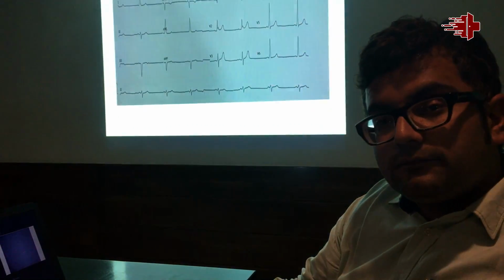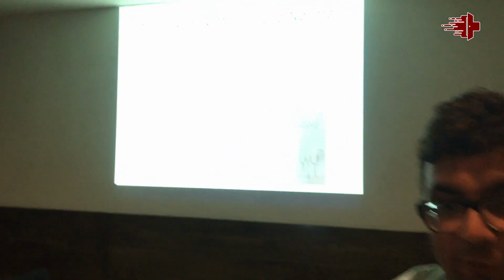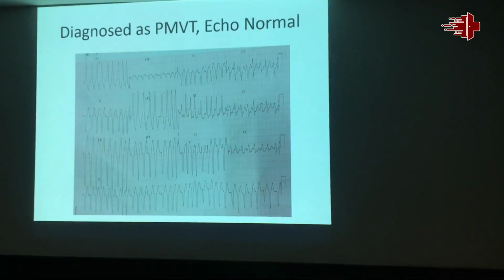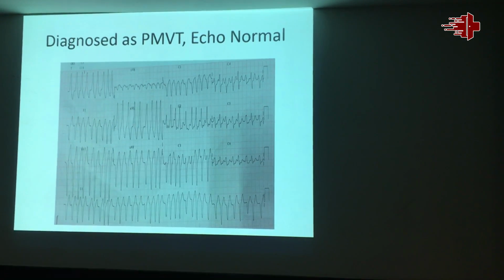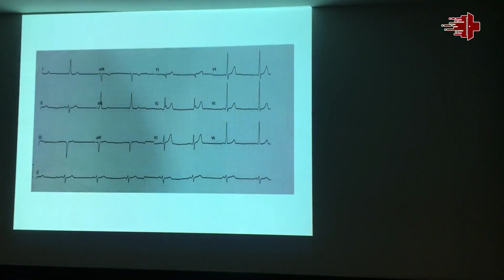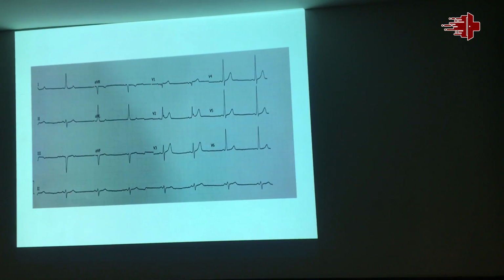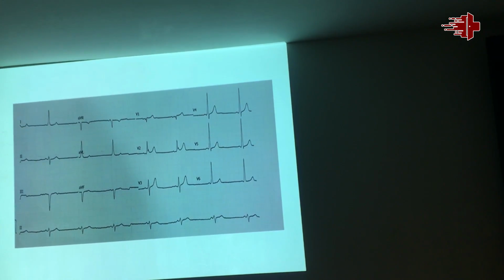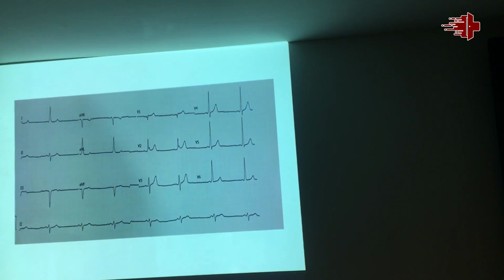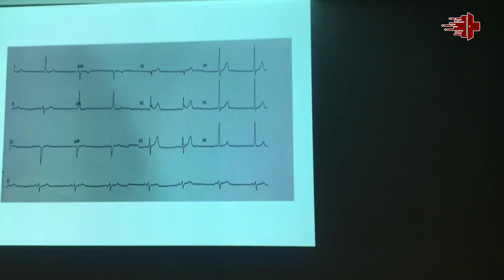So PMVT is prevention. He was diagnosed as polymorphic ventricular tachycardia because the complexes were looking polymorphic, but essentially they are irregular. So it is atrial fibrillation with underlying WPW. We can see there is a broad QRS complex, the short PR interval, and a slurred delta wave.